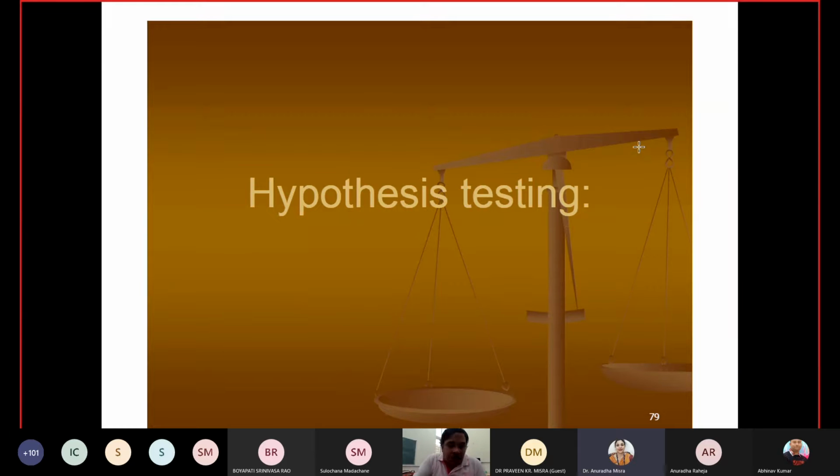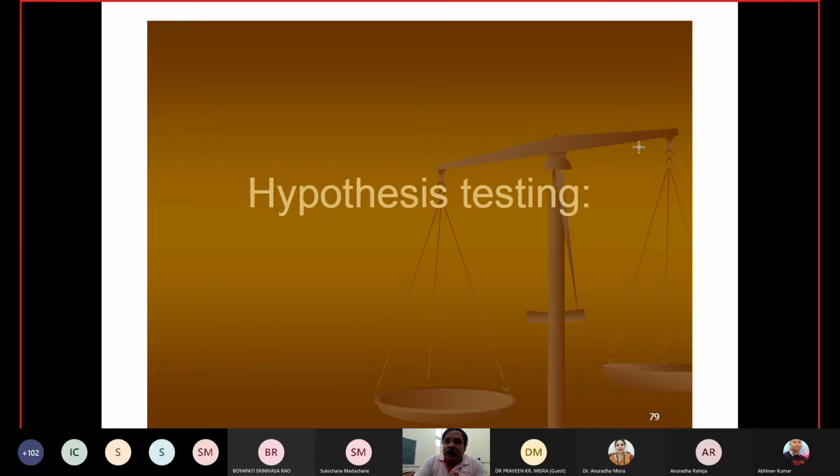So now testing of hypothesis and non-parametric inference is the part of this session. Testing of hypothesis you have already studied. I think all of you know about the testing of a hypothesis, but I am not going to discuss those minor details. I just want to give the views on the testing of hypothesis in two different ways. Whatever you have studied about testing of hypothesis is in the parametric setup, and I am going to discuss things in the non-parametric setup.